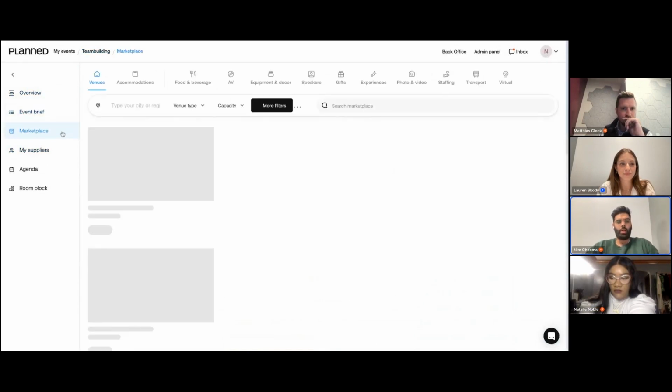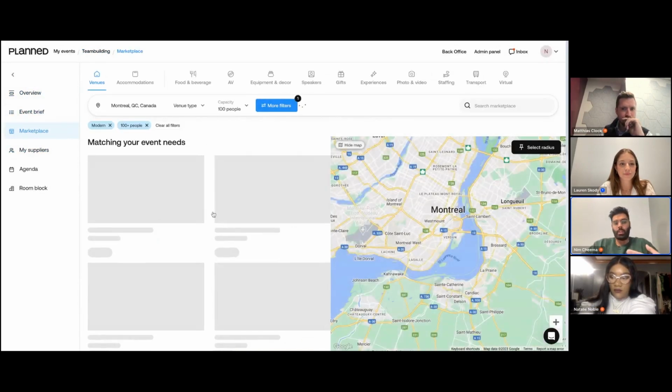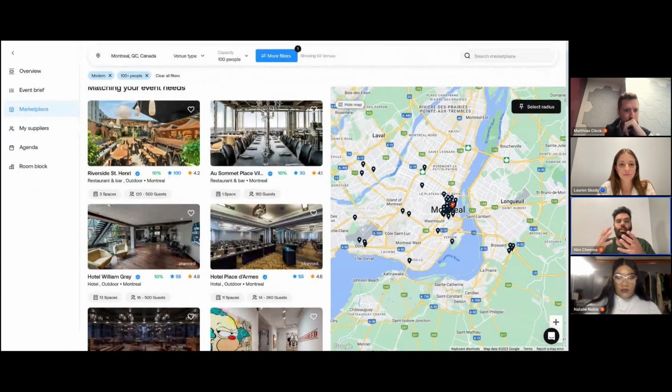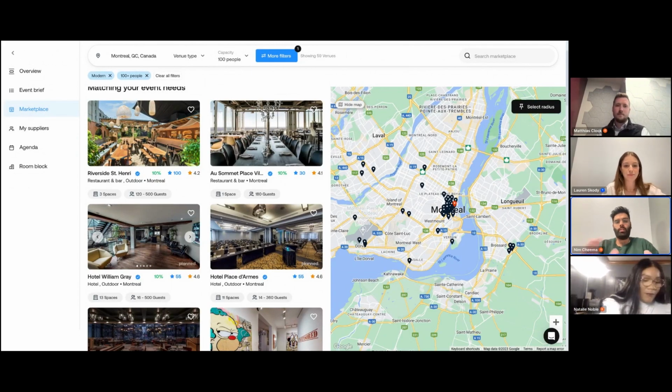And now I go to the marketplace. And here's another place where we use AI. So this is step 2, the step of sourcing. We use AI to give you recommendations that actually match your event needs, so you don't have to do your own search. I think I like this Hotel William Gray. It's showing me all the results near the office that I said in the event brief. And here you can see we actually give you a distance from your address, and it's a 4-minute walk. Oh, lovely. That's exactly what I was looking for.